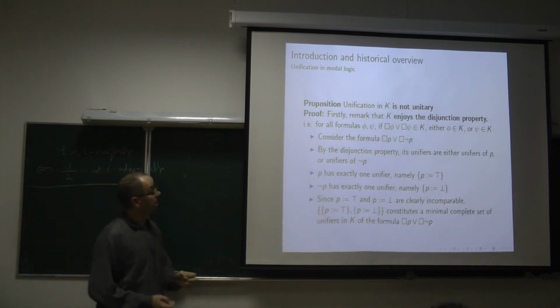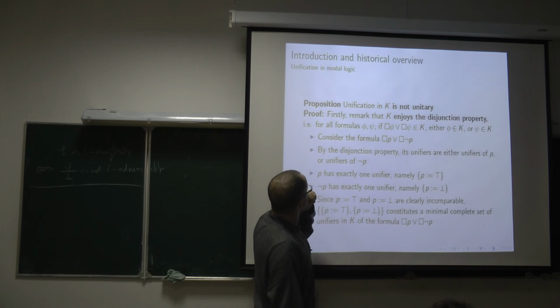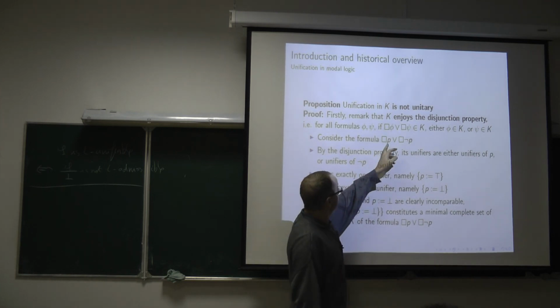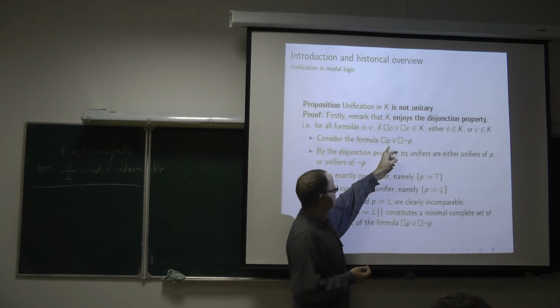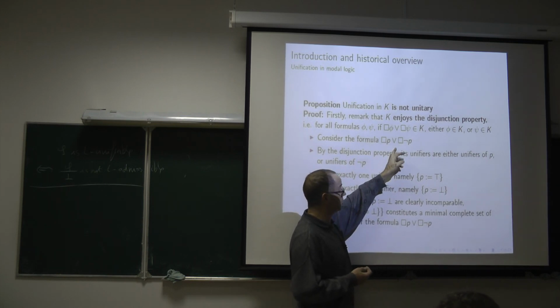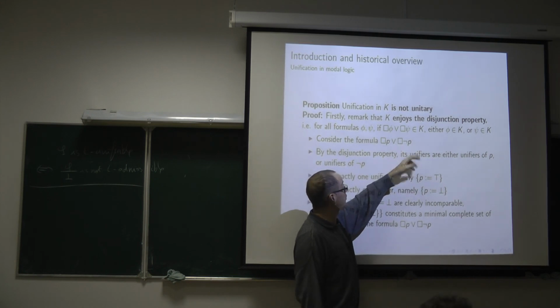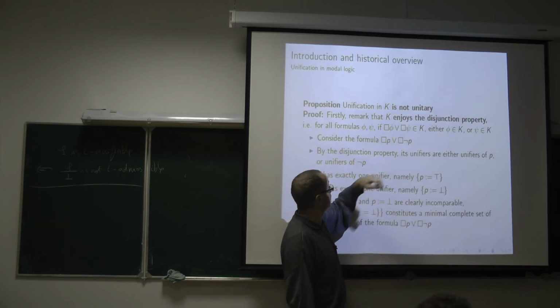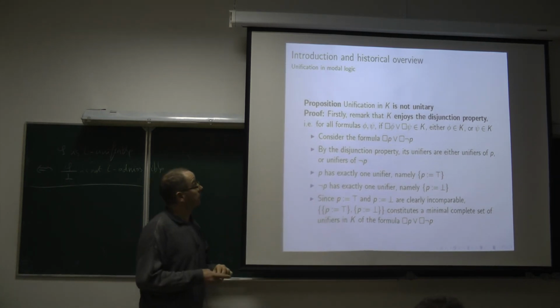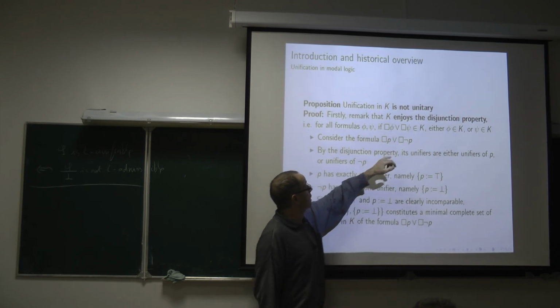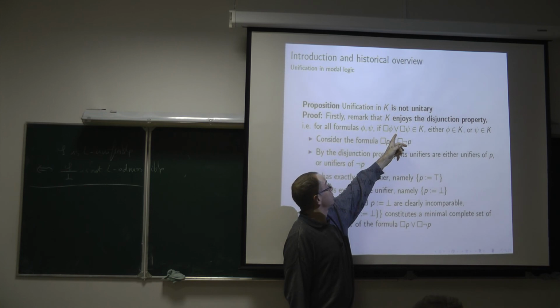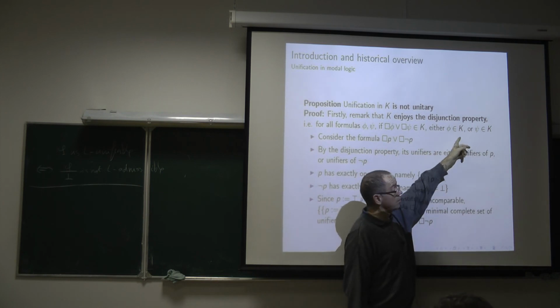Let us consider this formula, this unification problem. We have seen it before. If we replace P by true, we obtain a valid formula in K, or if we replace P by false. So this formula is unifiable in K. But there is an important property of modal logic K, the so-called modal disjunction property. If a disjunction of that kind is derivable in K, then one of the two formulae is also derivable in K.